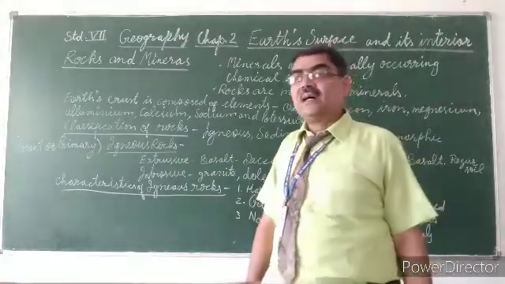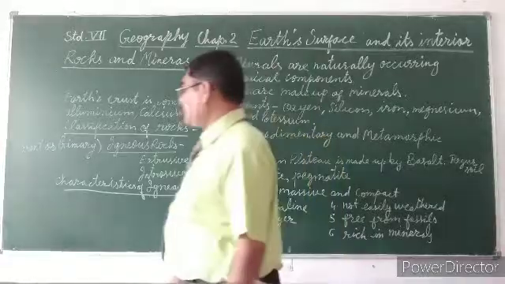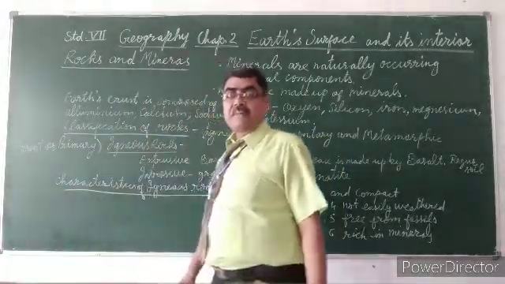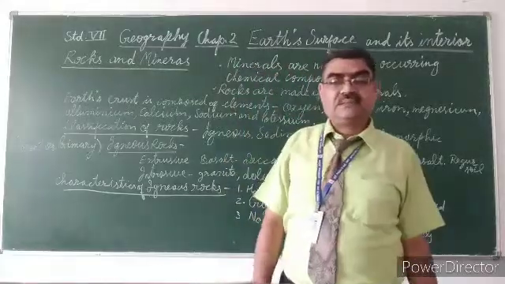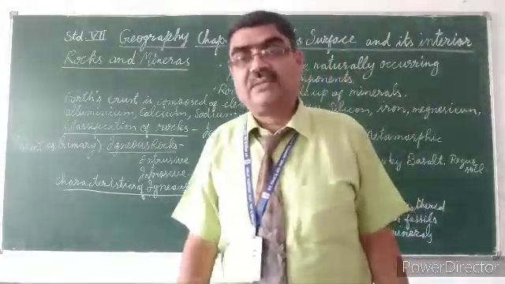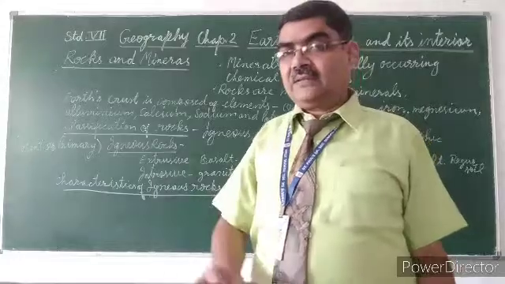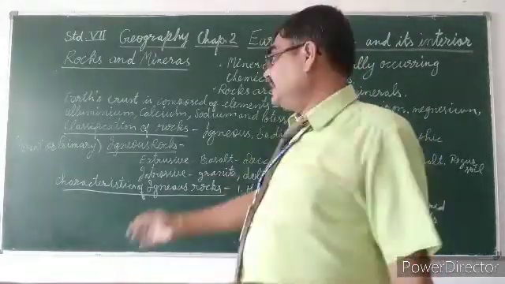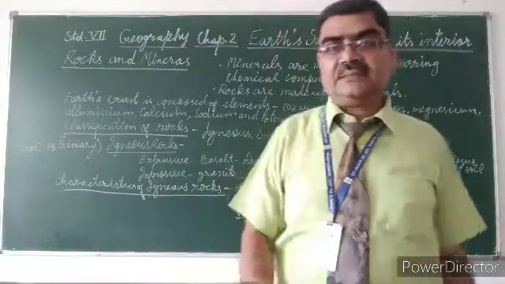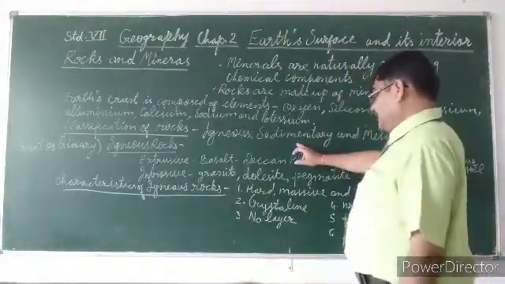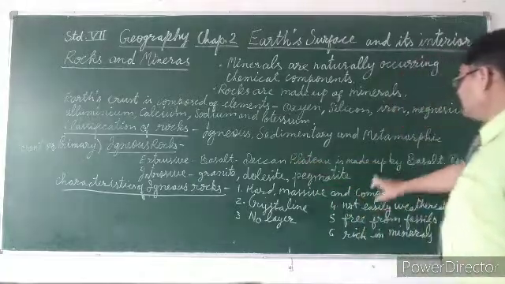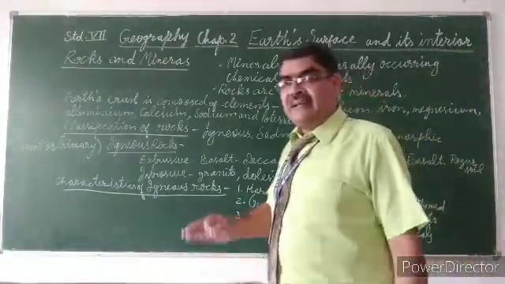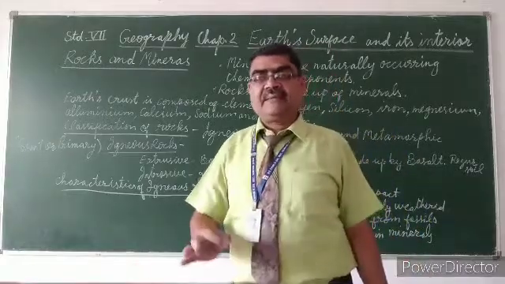Igneous rocks are also called parent rocks or primary rocks, because all other rocks are formed initially by igneous rocks. Sedimentary rocks, metamorphic rocks are formed initially by igneous rocks.